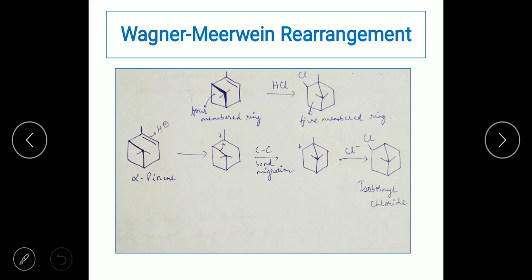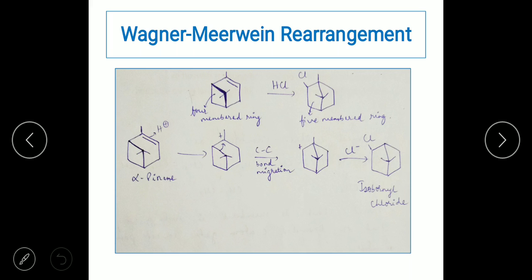So let us take an example. Here we have an alpha-pinene, and this alpha-pinene is going to change to isobornyl chloride. When you look at this ring, I've written here, this is a 4-membered ring in the alpha-pinene, and on acid hydrolysis it is going to form a 5-membered ring. Here you can see that the 4-membered ring has more angle strain compared to the 5-membered ring. In the 5-membered ring, the angle strain is eased because the bonds are a little bit farther apart compared to a 3-membered or a 4-membered ring.